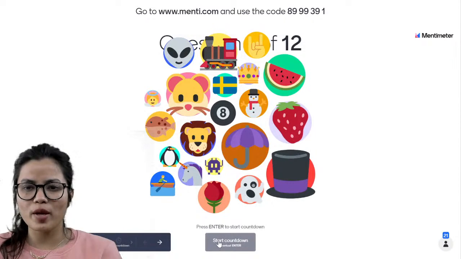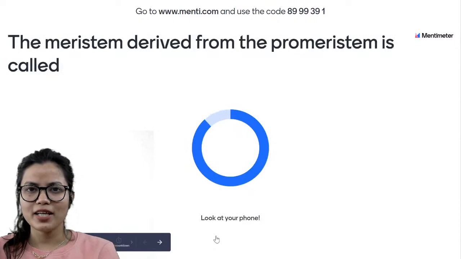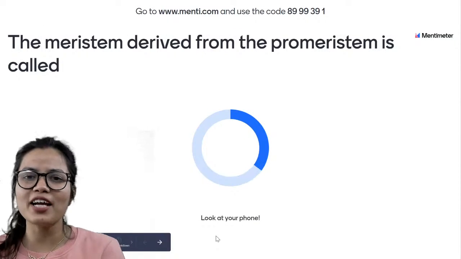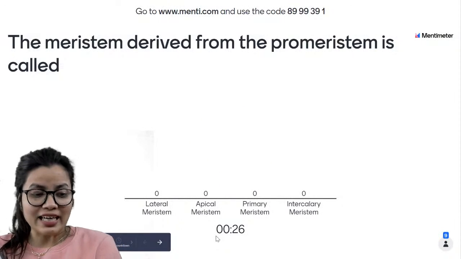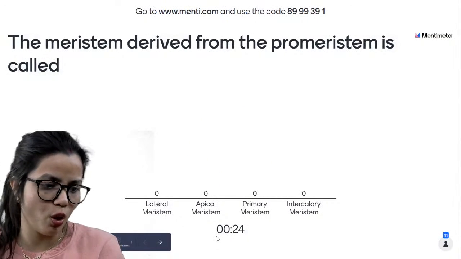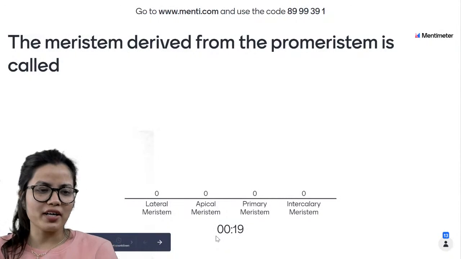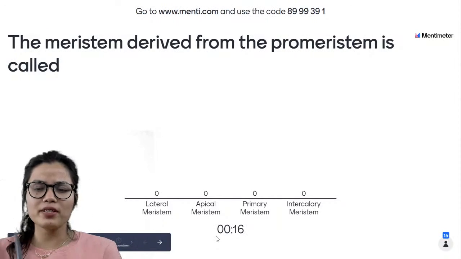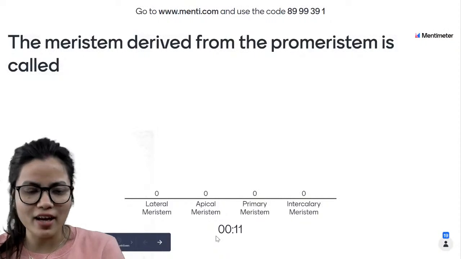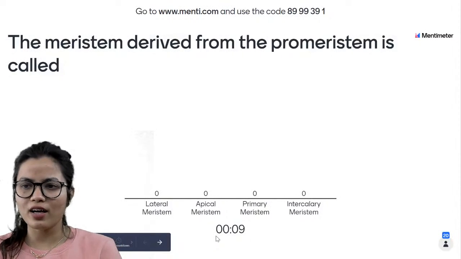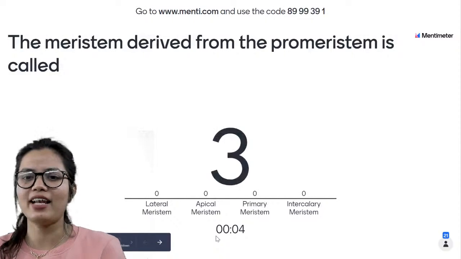And the very first question is on the screen. Everybody, mark your answer. The meristem derived from the promeristem is called. The options are lateral meristem, apical meristem, primary meristem, intercalary meristem. वो मेरिस्टम जो कि प्रो मेरिस्टम से डिराइव होता है, उस मेरिस्टम को क्या कहा जाता है? And the options are lateral, apical, primary or intercalary.